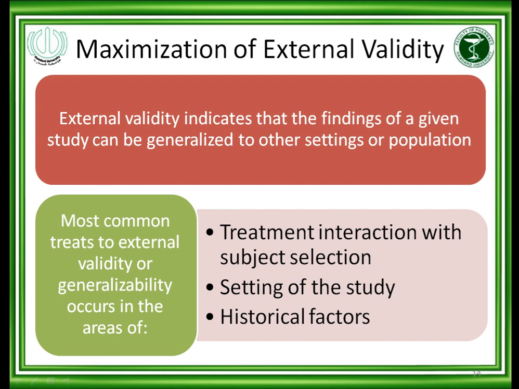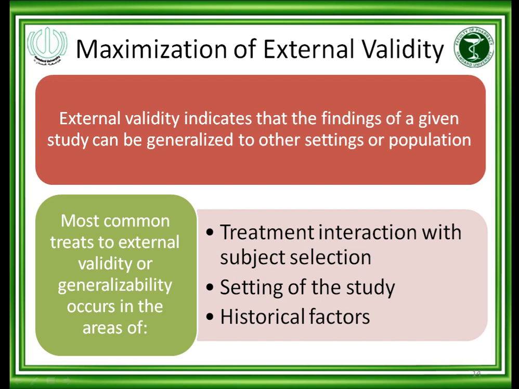And historical factors, meaning patient history, genes or race are different in the patients who participated in the study, but my patients are different in race and ethnic group. That is why external validity is compromised.